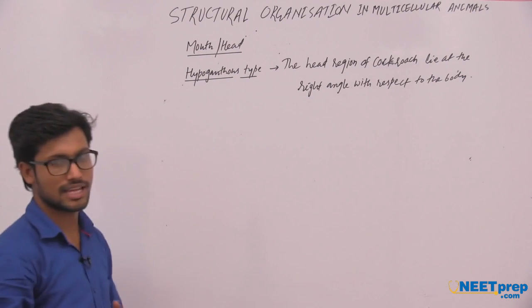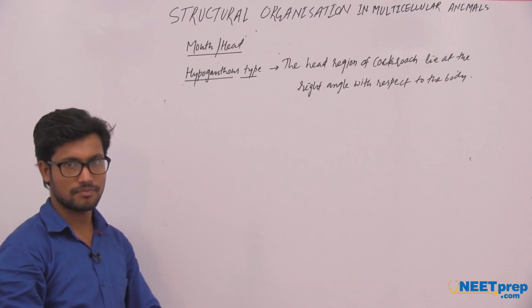So the head region is of the hypognathus type.